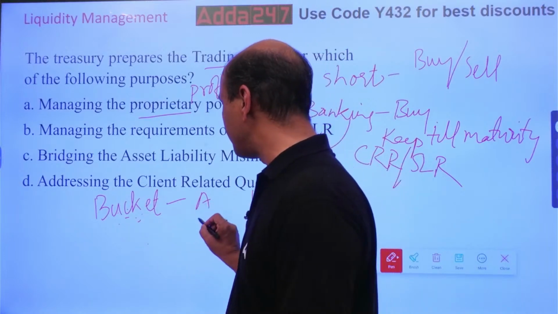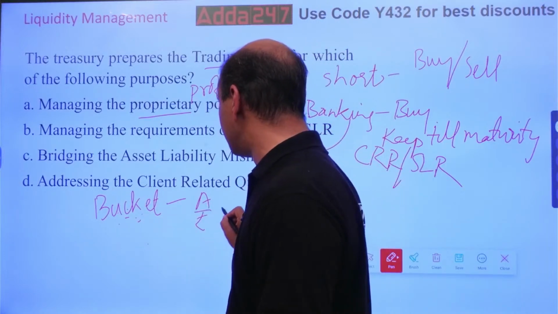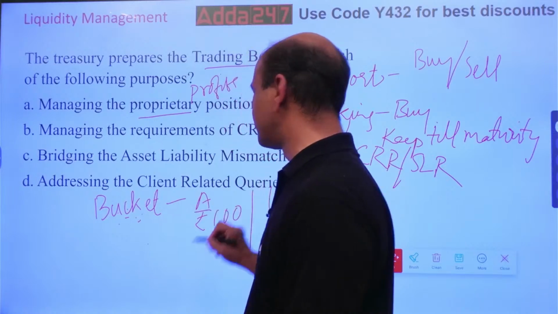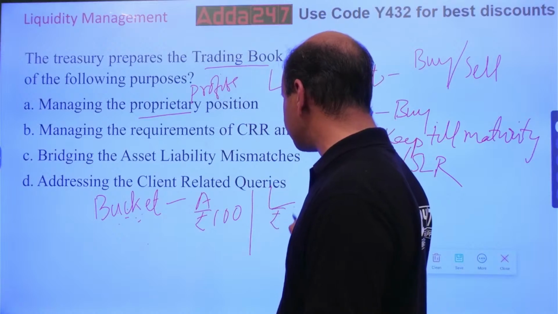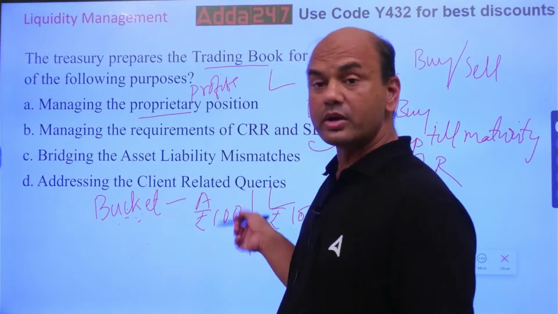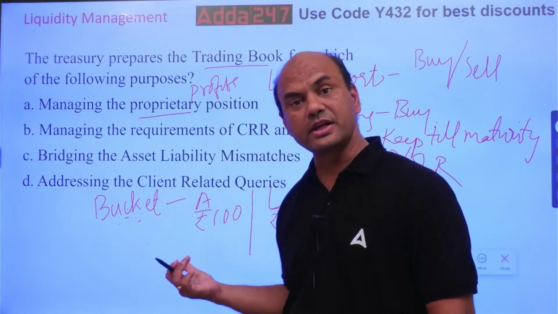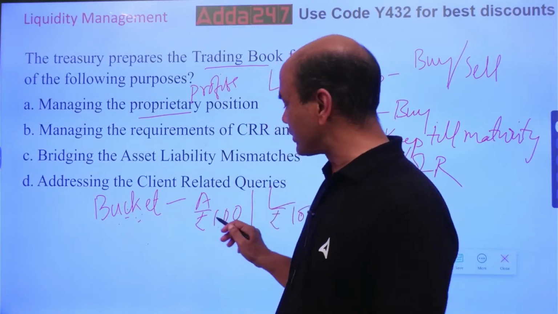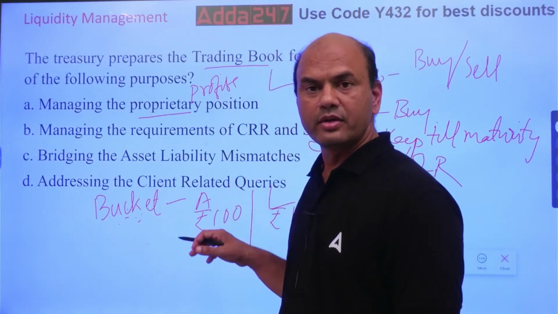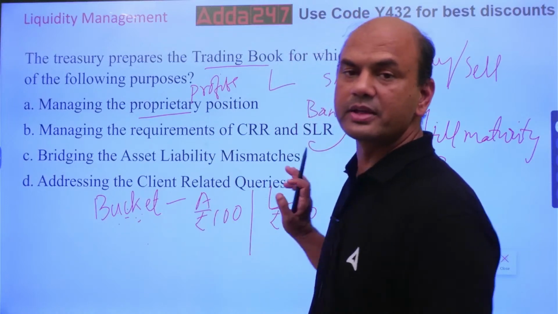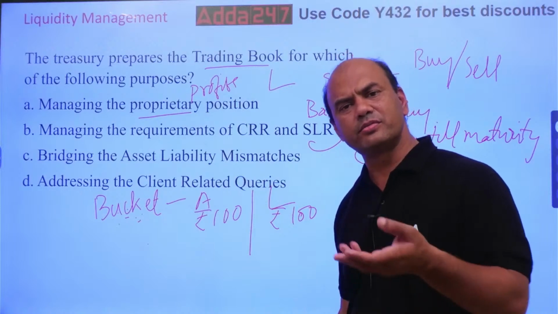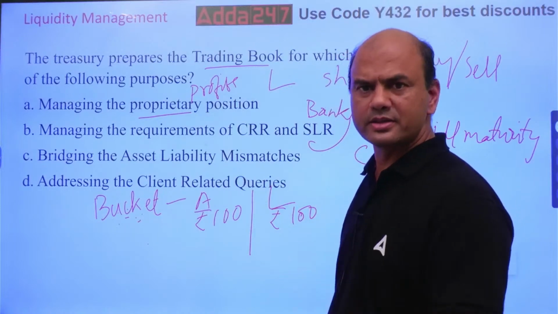If I have rupees 100 loans, asset means loans, I must have an equal amount of rupees 100 liabilities also, deposit, for overnight. Now the same logic applies to 1 month. Suppose total loans of my bank in 1 month are rupees 100, then the liability should also be 100. Same thing applies for 1 year also. Same thing applies for 5 years.